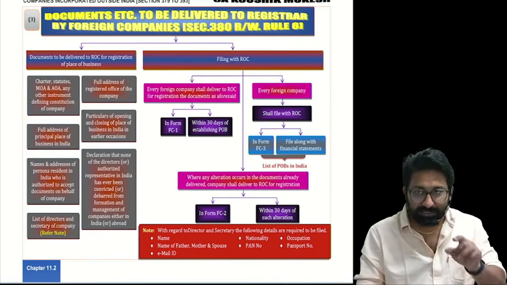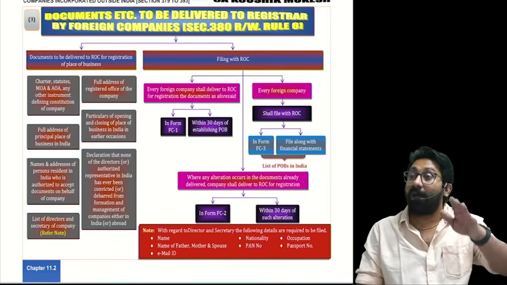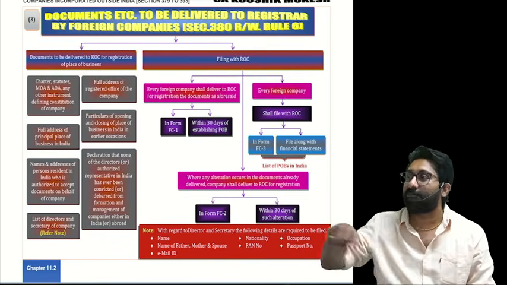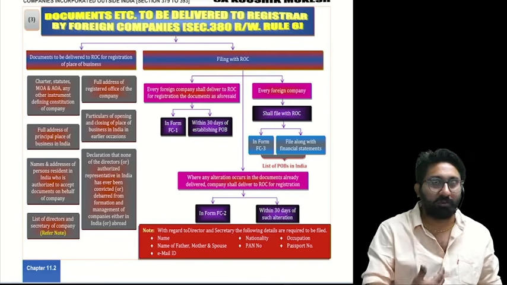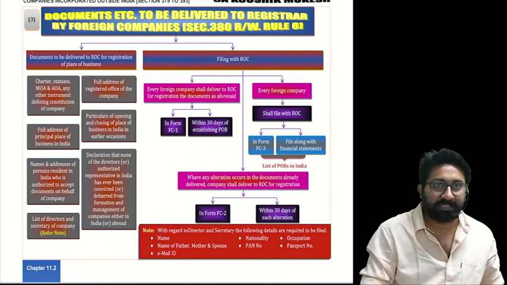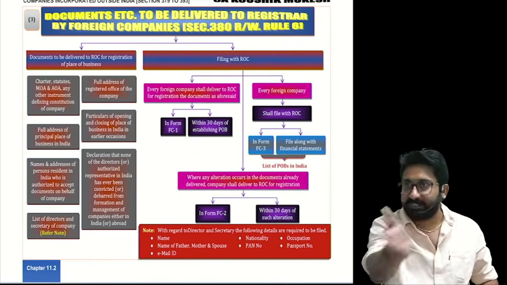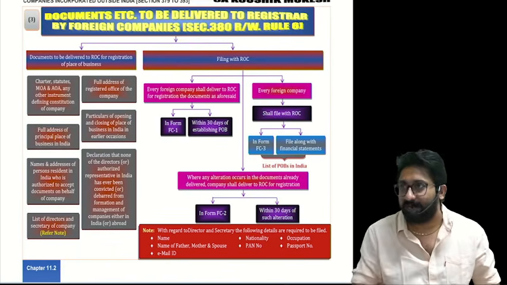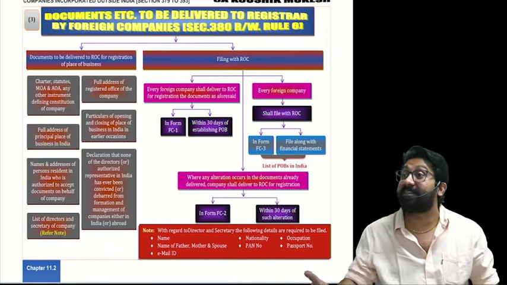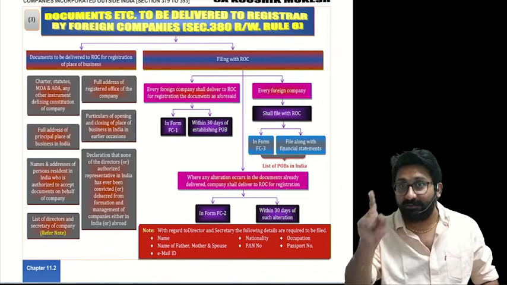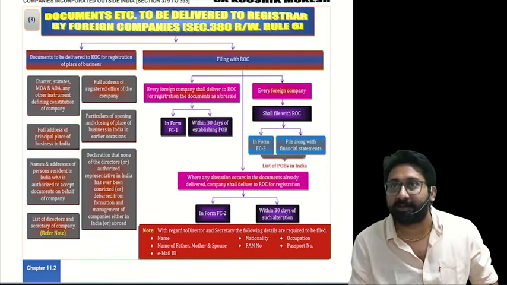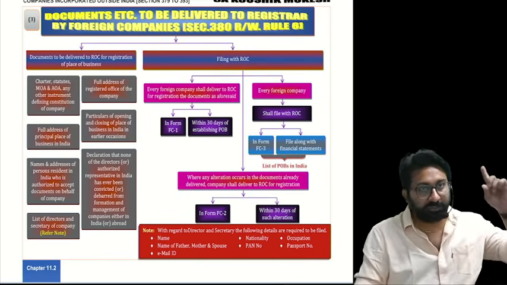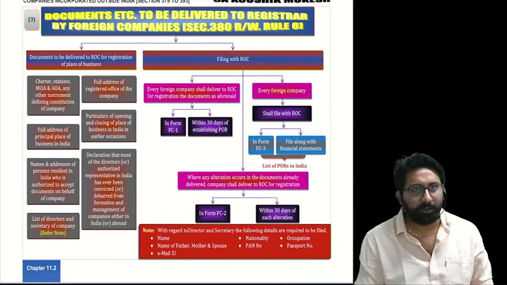That's why I'm specifically asking this question. Normal Indian companies file with state-level ROCs. If I belong to Hyderabad, there is an ROC there, I will file. If you belong to Chennai, there is an ROC, you will file. But foreign companies don't do like that. All foreign companies have centralized control. Only one ROC will be there for all of them: the ROC in New Delhi. Understood the point or not?